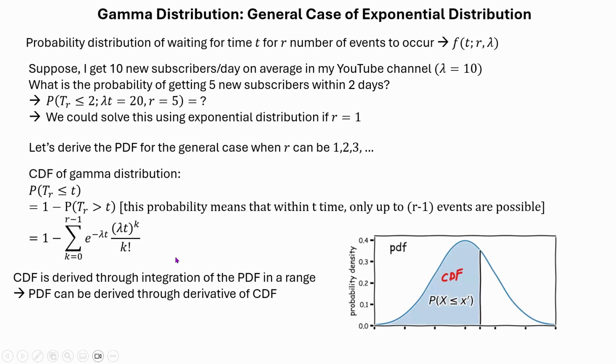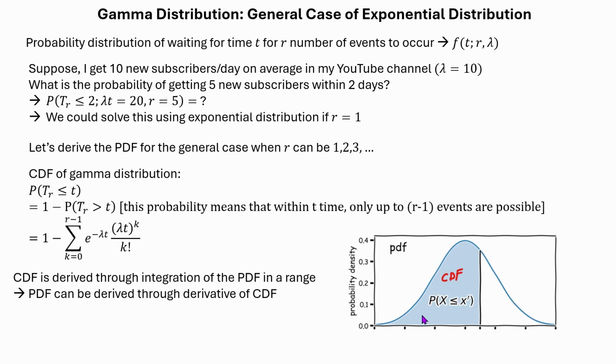Now understand that this probability of TR less than or equal to t, or this function, is the CDF of gamma distribution. So this is just a random PDF curve. You can see that if we want to get the CDF of x less than or equal to x prime, then we just need to integrate the PDF curve in this range and we can then get the area.